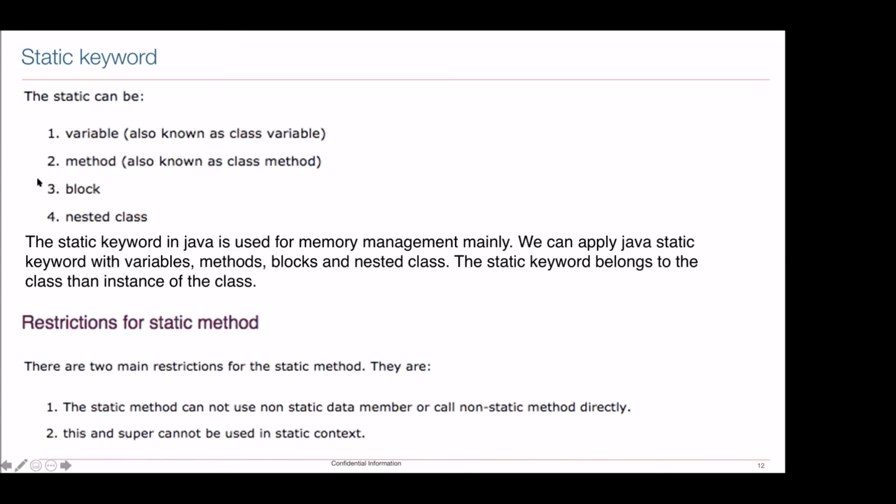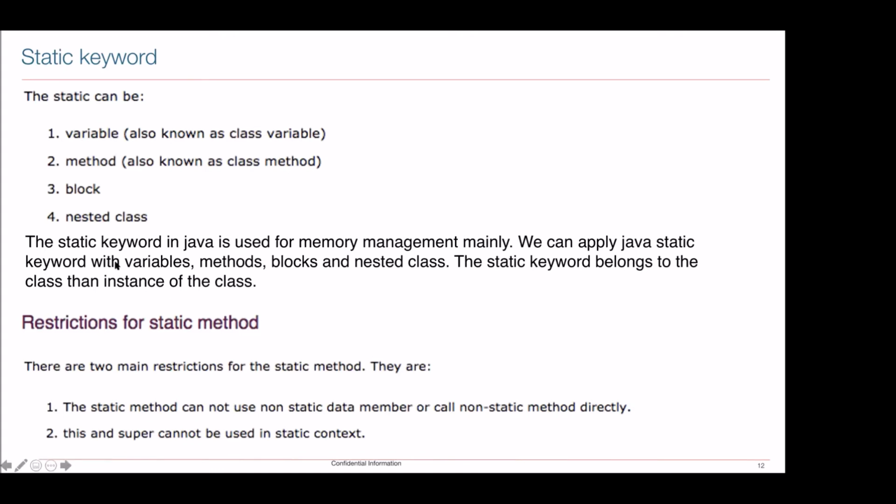When I say block, don't get confused. Block means wherever you see those two curly braces, starting and ending, that is known as a block. So any function itself is a block, your for loop is a block, and even if nothing is written, it is also a block if just two braces are there.